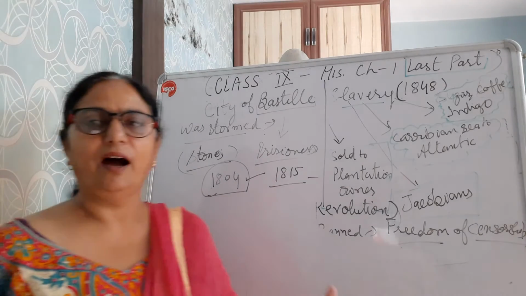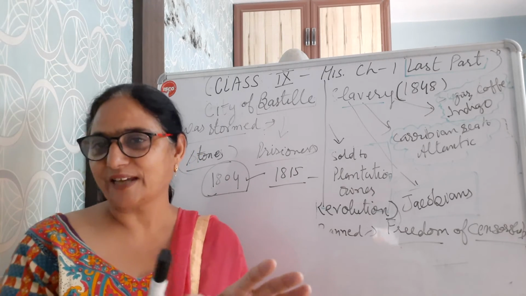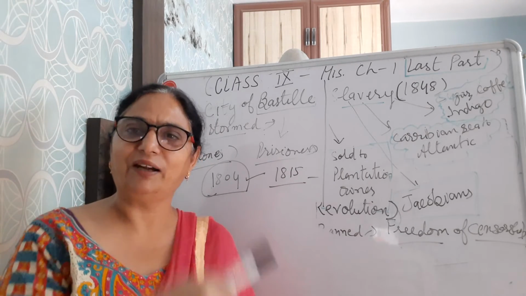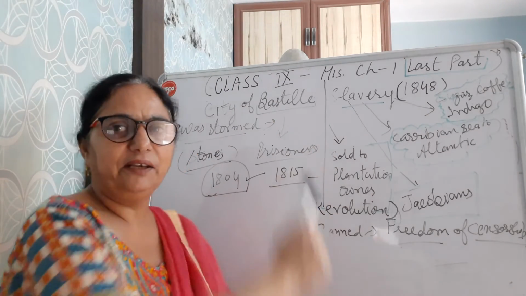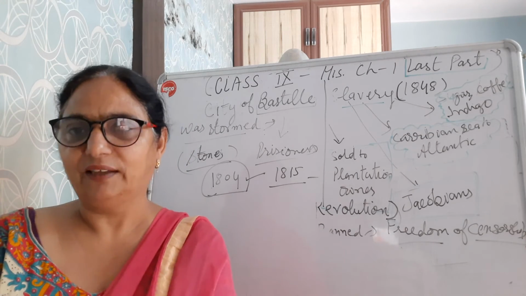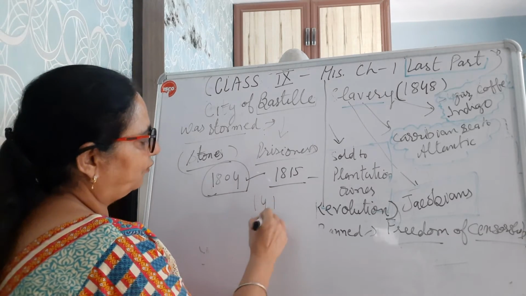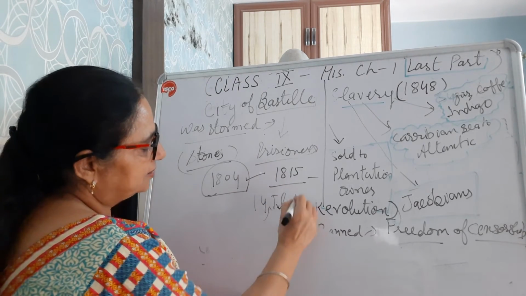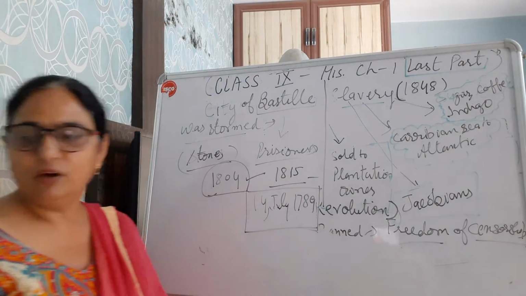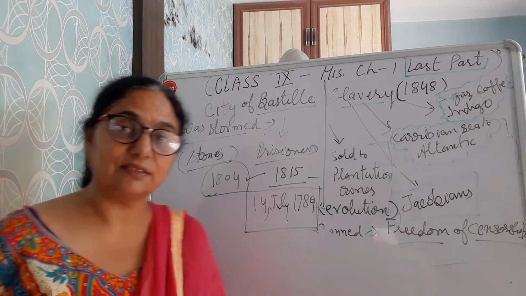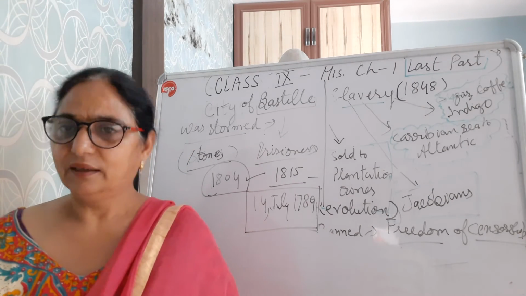In this way, now with the storming of Bastille, city of Bastille, we started our chapter, and why it happened, what happened, how it happened, that we studied throughout the chapter and ended here on your first page number 1, that 14 July 1789, this French Revolution came into, ended, and recognized France as a democratic republic country.